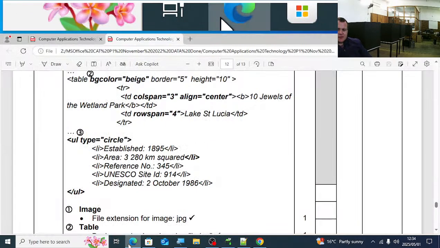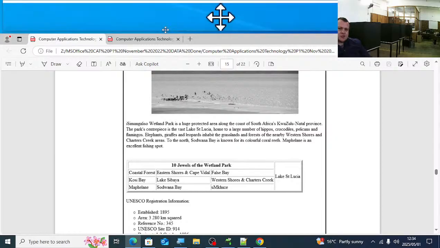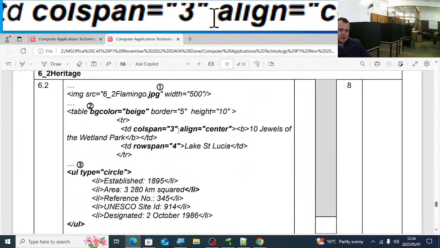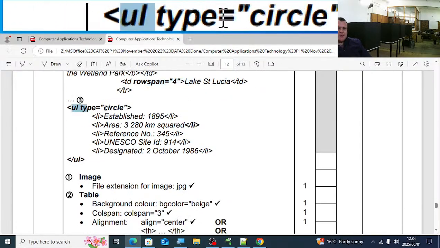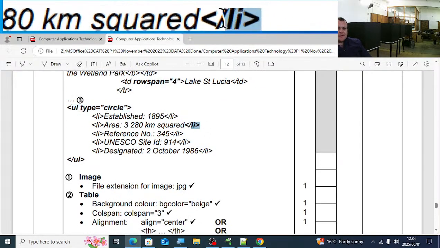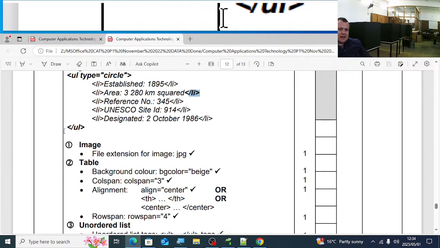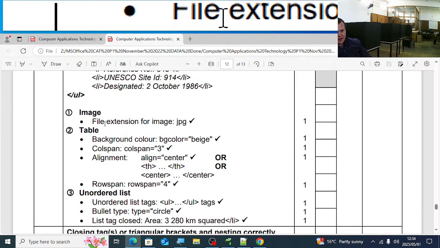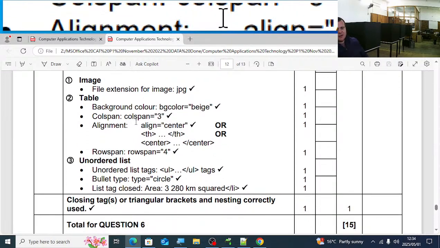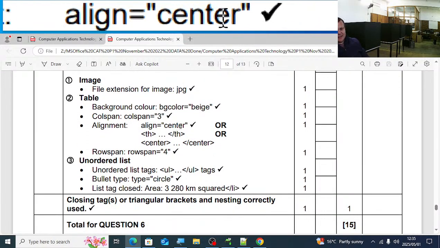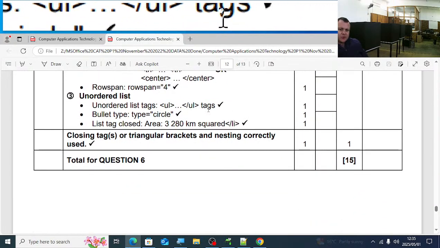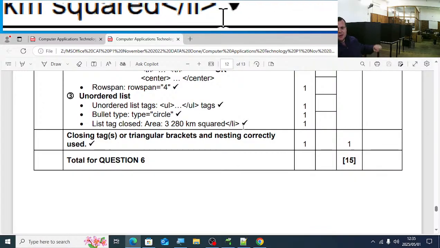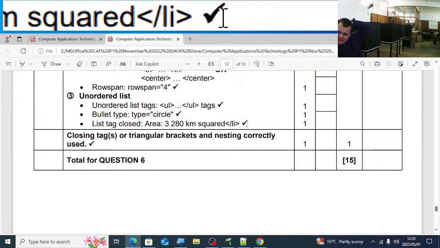That's why I said to you guys, it's difficult to just work from the screenshot. It's very easy to miss something. So there we have colspan 3, we have rowspan 4, and then we have UL circle. We have that closing li that is corrected. The file extension change, background color of the table, the colspan of the table, the align center, rowspan 4, and then the unordered list UL tags, type circle, and then we have a closing tag that is correctly added to the last one.